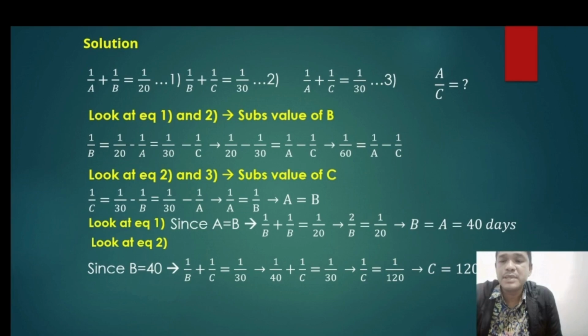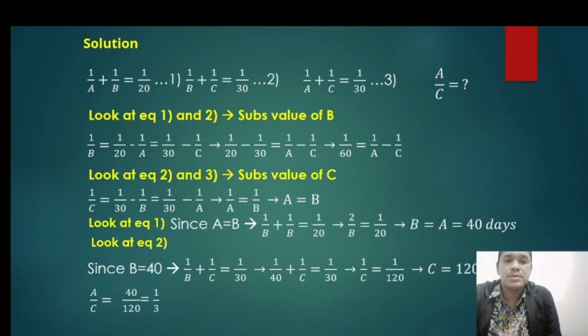The value of C is 120 days, meaning C is the slowest, or slower than A and B, because C takes the longer time, 120 days.